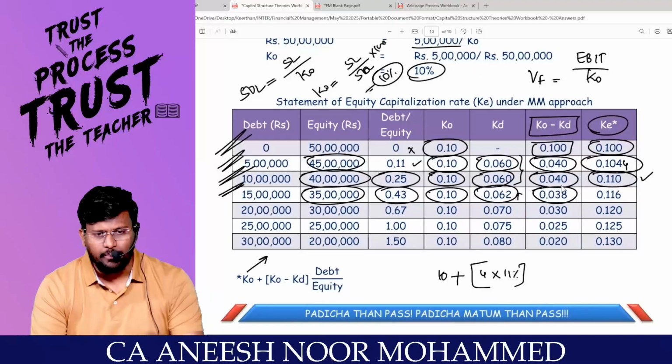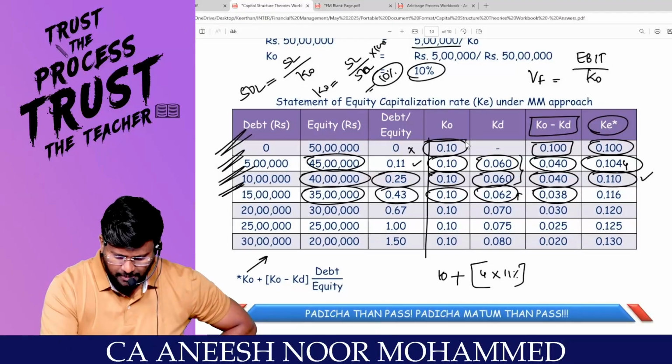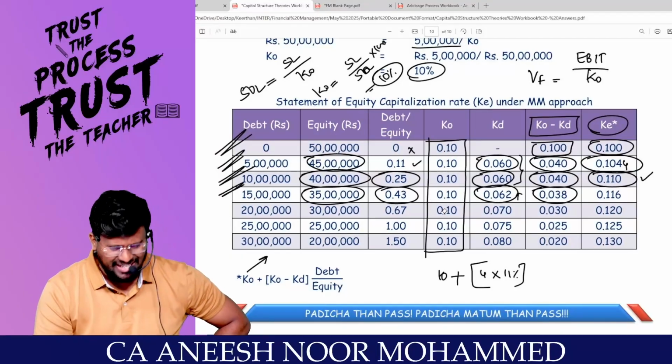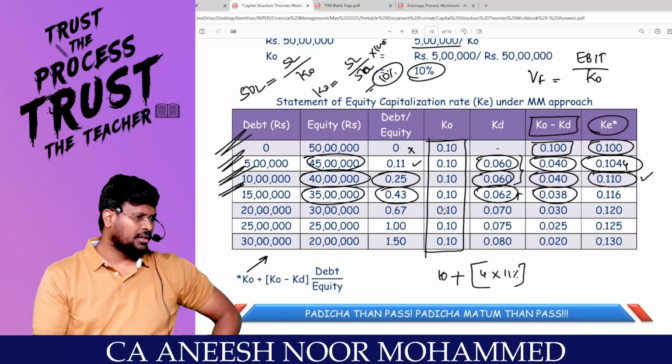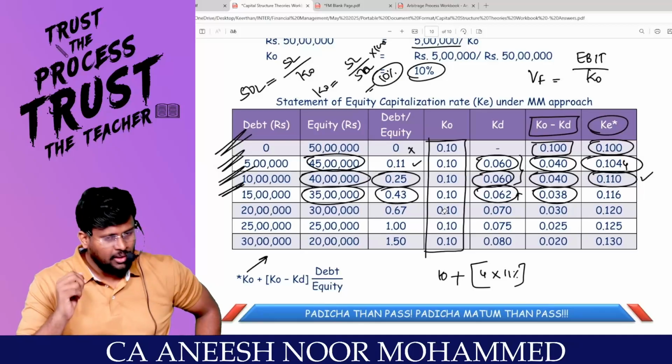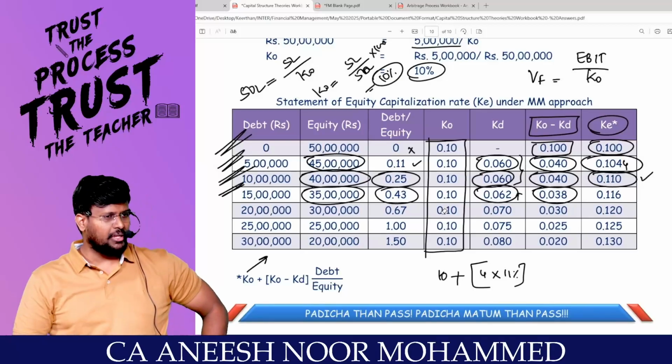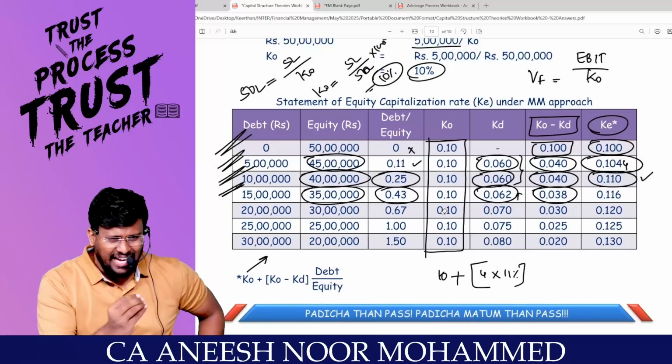Now, KO minus KD will also increase, because KO will not change at any cost as per MM. But KD may increase. What MM is saying is that according to me, KD increase doesn't matter. Because NOI said that KD is constant. Are you with me? But the traditional approach said that KD is variable. MM is saying that it is irrelevant for me.